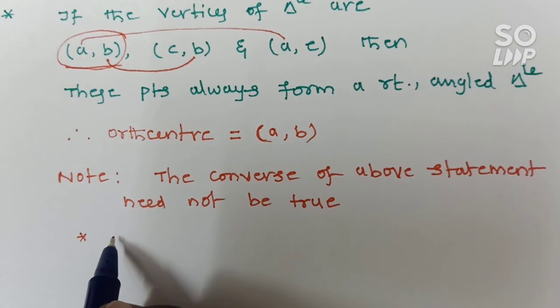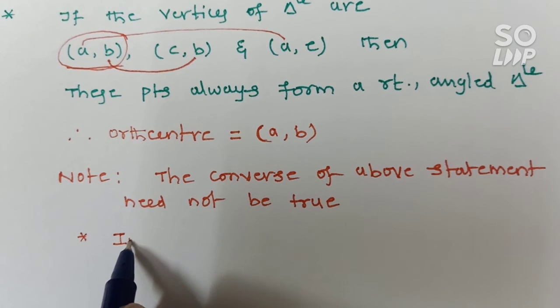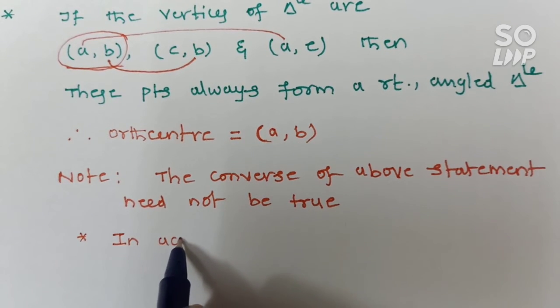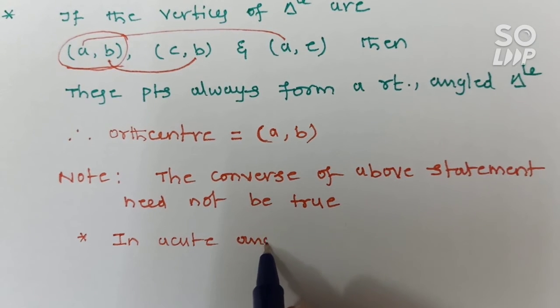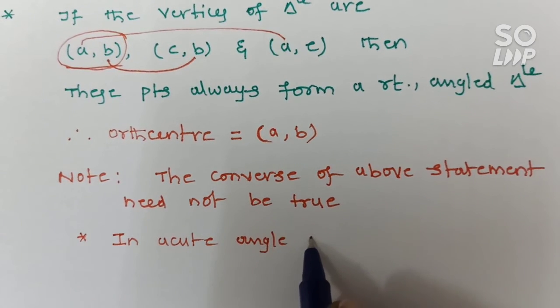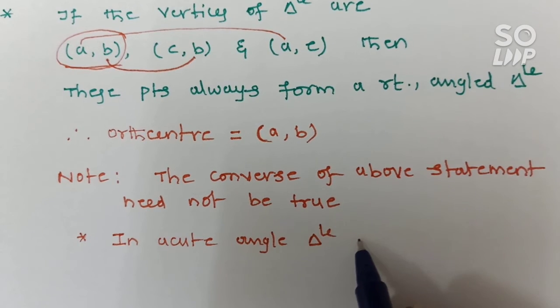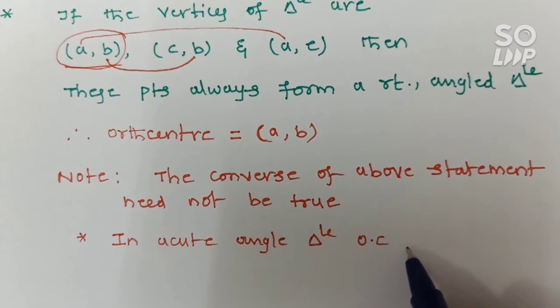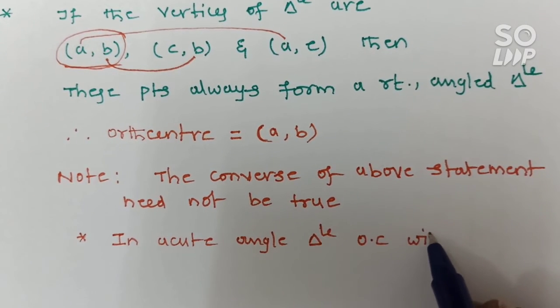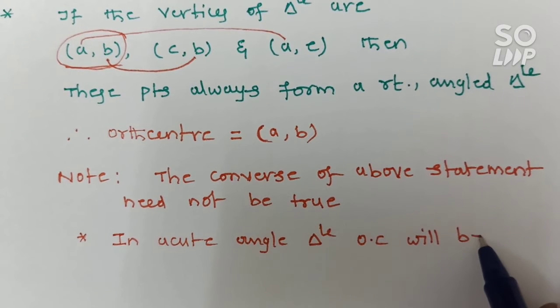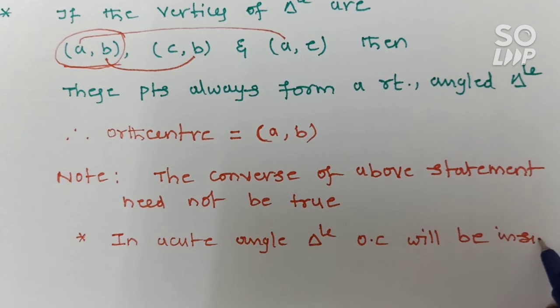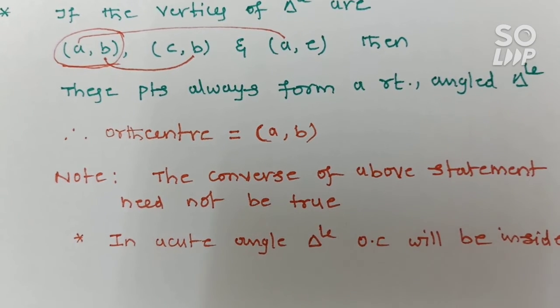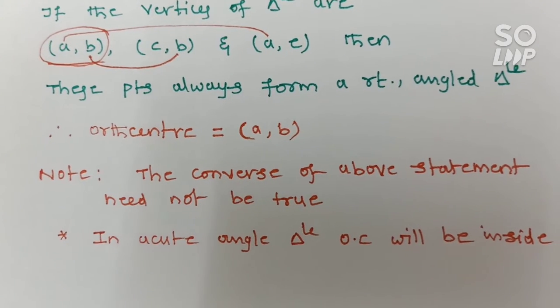First one: in an acute angle triangle, the orthocenter will be inside the triangle.